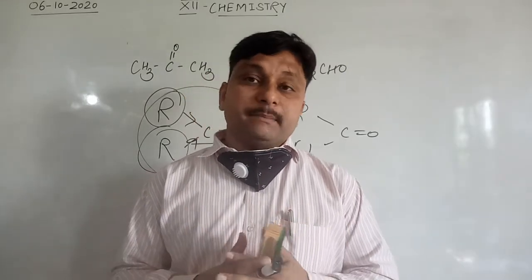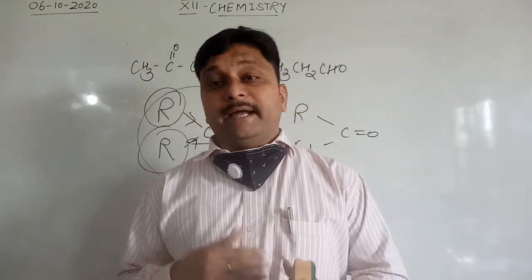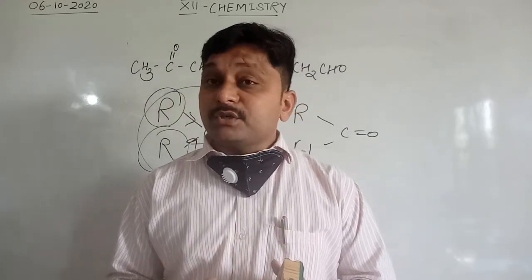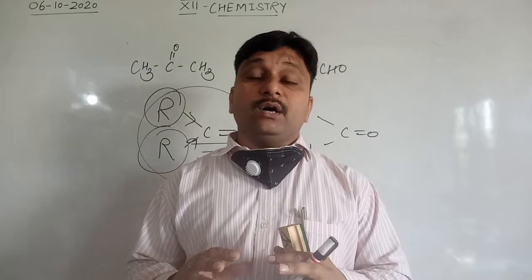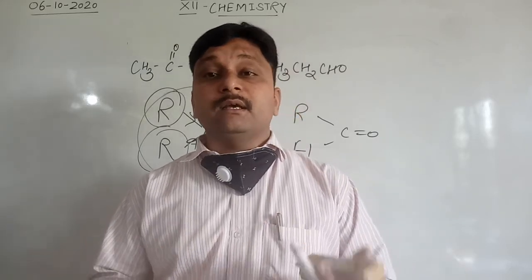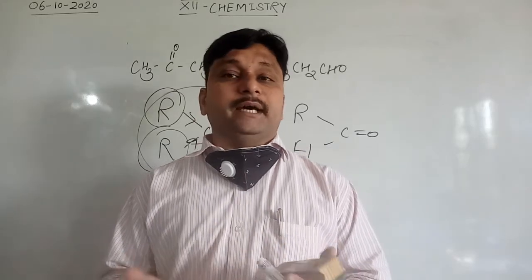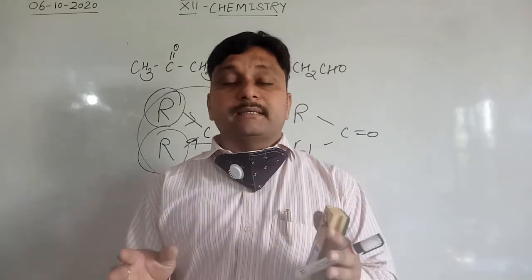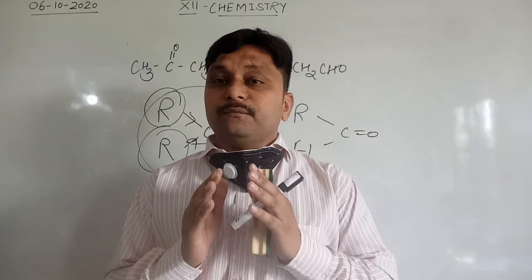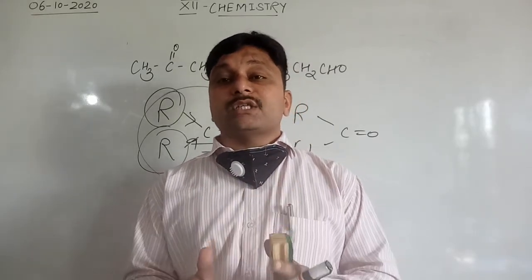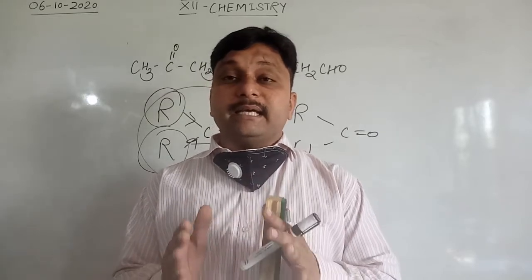A number of properties depend on removal of hydrogen, a number on addition of hydrogen, a number on alpha hydrogen carbon atoms, and a number on absence of the alpha hydrogen. So there are different properties. Now we start the first one, that is nucleophilic addition reactions on aldehydes and ketones.